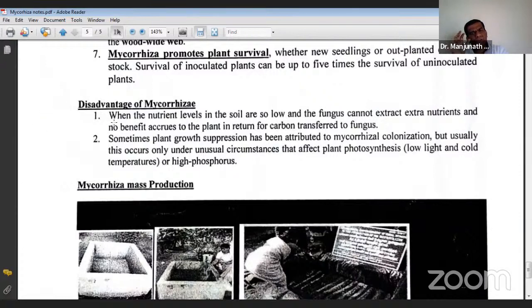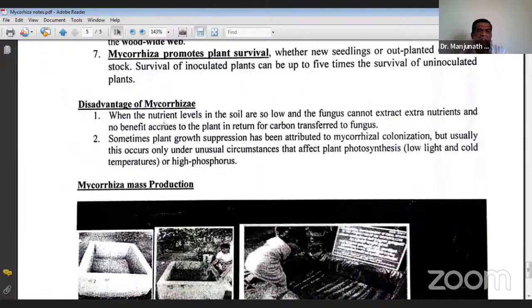Suppose there are not sufficient nutrients available in the soil, then at that time this fungus becomes a parasite. Okay? In that case, it becomes a parasite. It only takes all the photosynthates and nothing is available in return from the soil, then it is a burden to the plant.